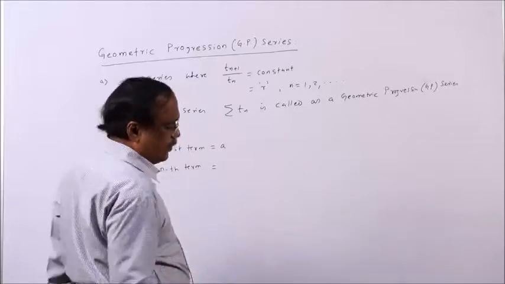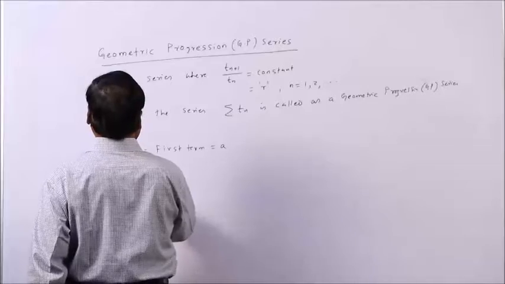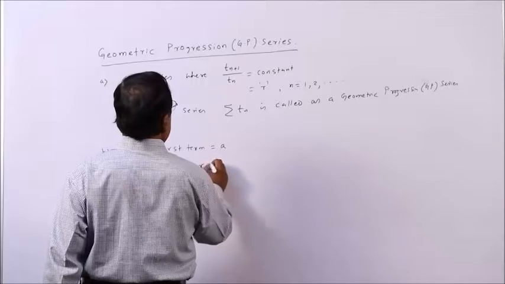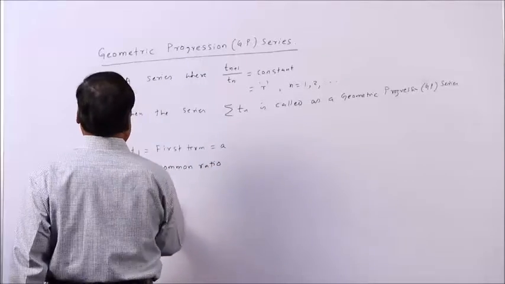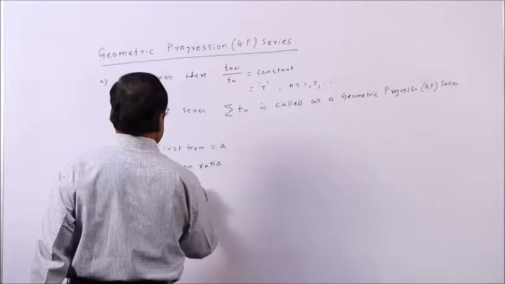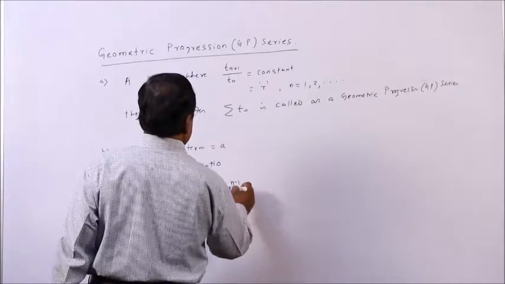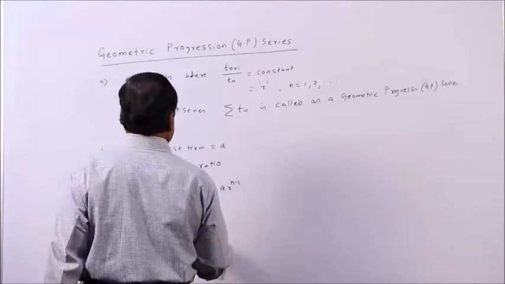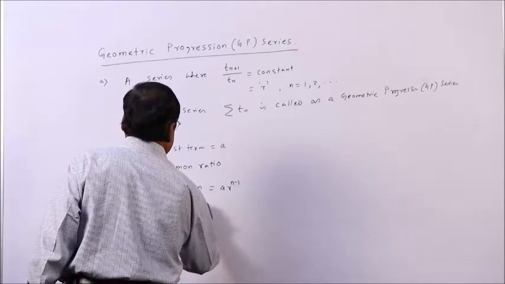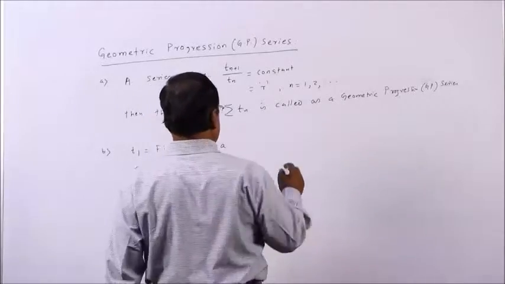Before that let us write, R is the common ratio. Then Tn, the nth term, obviously is given by A R to the power n minus 1, followed? That is, Tn is A R^(n minus 1). This is the formula for the nth term.